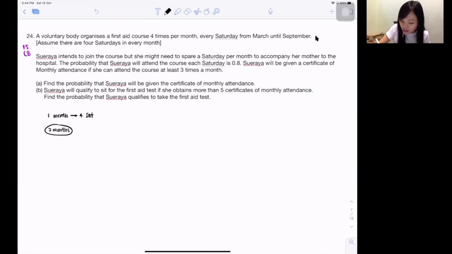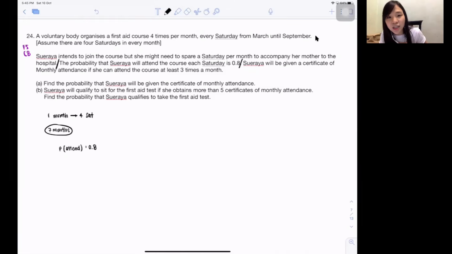Okay, so let's start. No, haven't read yet. Suraya intends to join the course. She might need to spare a Saturday per month to accompany her mother to the hospital. So can she join every single month? No. Maybe can, maybe cannot, my dear, because she needs to accompany her mom. Next, the probability that Suraya will attend the course each Saturday is 0.8. So based on the course, the probability that she will attend this particular course is 0.8.